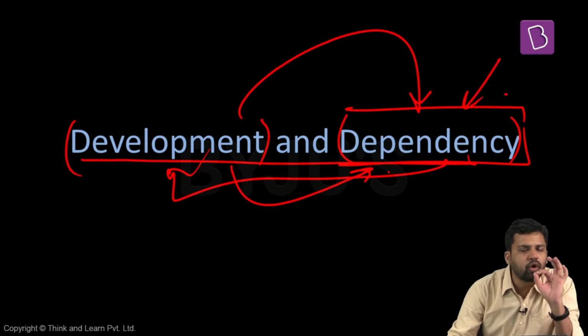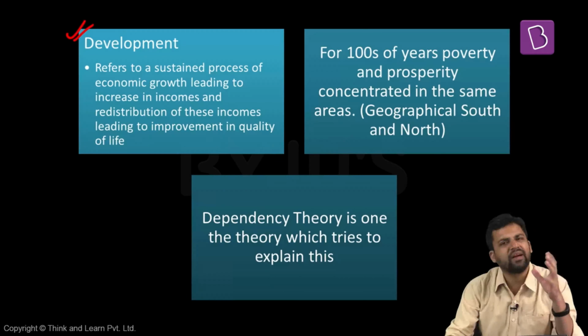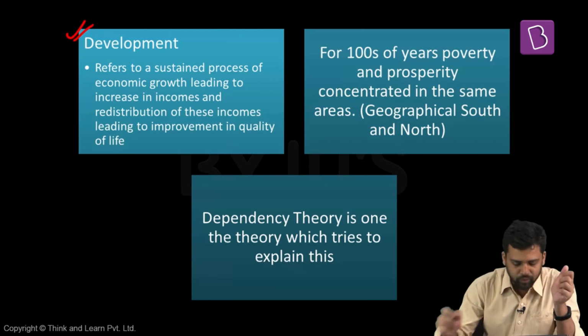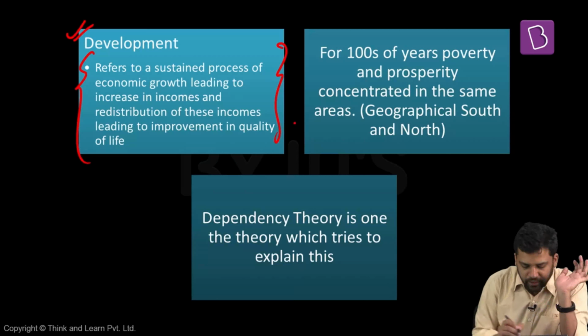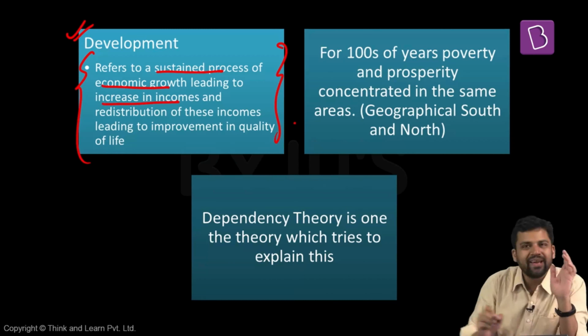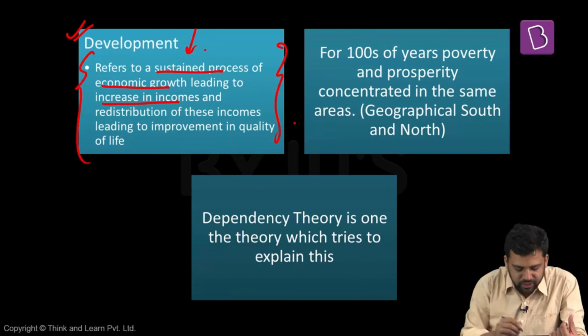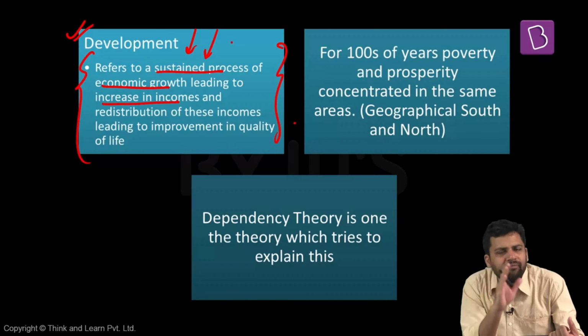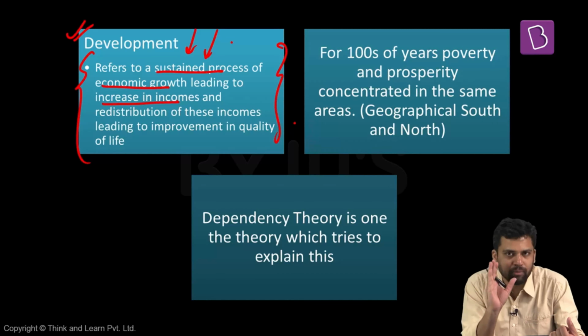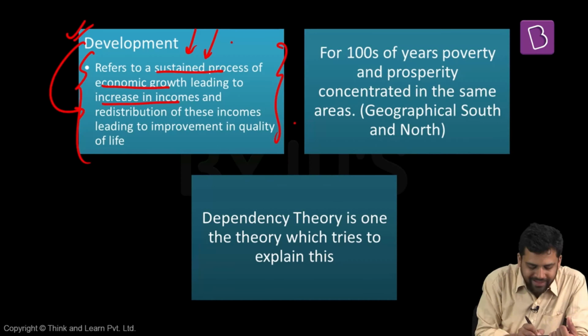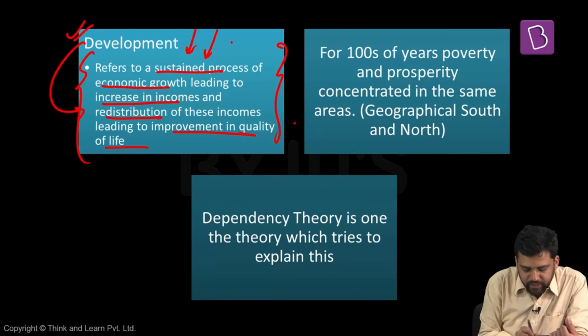So the first thing, what do we mean by development? Now, there are different theories related to development. The most commonly accepted one I have mentioned here. Development refers to a sustained process of economic growth leading to increase in incomes. So the process should have a sustained momentum. There should be continuous economic growth, which will lead to increase in income. This is the first part of development, but it has another part as well. Development should also mean that whatever increase in income and economic growth has happened, it should get redistributed among everyone so that there is improvement in the quality of life.